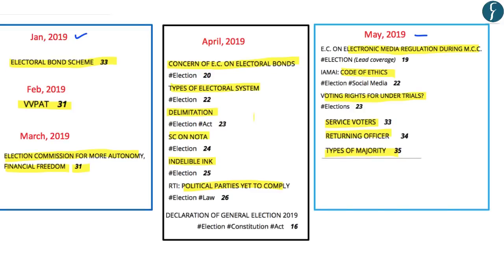Another important topic covered in the April edition was the Declaration of General Elections 2019, in which various aspects of the Model Code of Conduct and notification by Election Commission were discussed in detail.